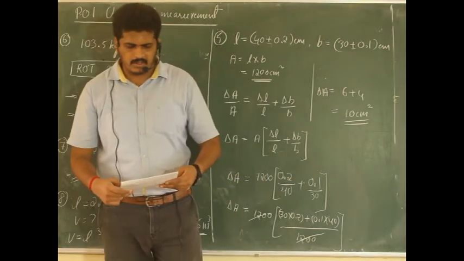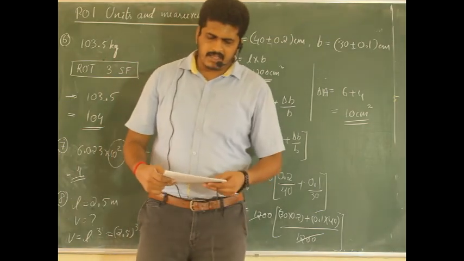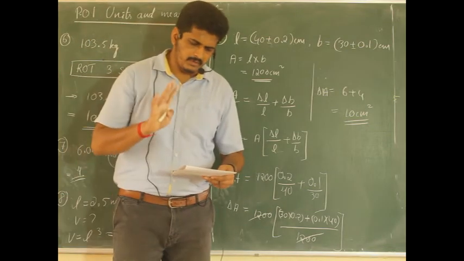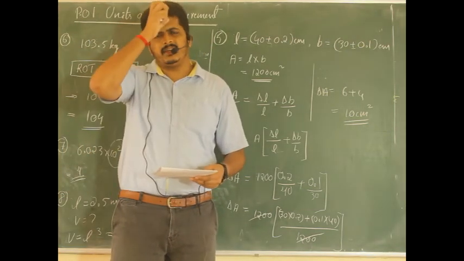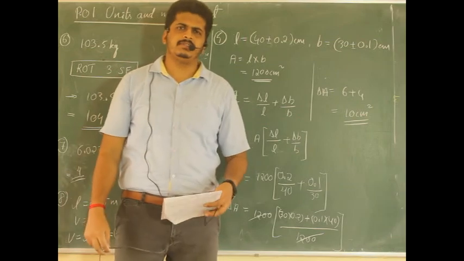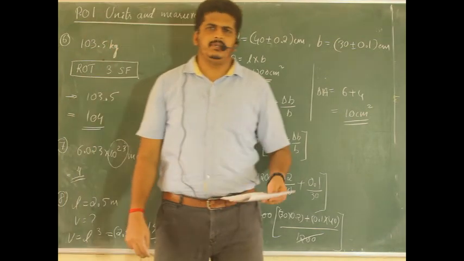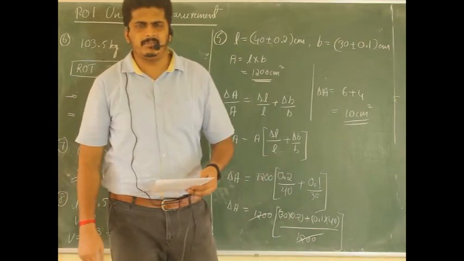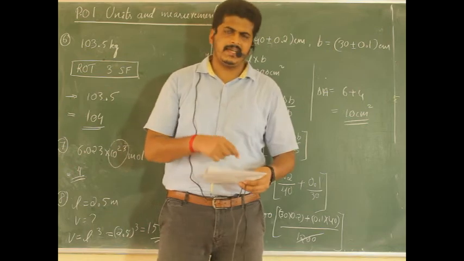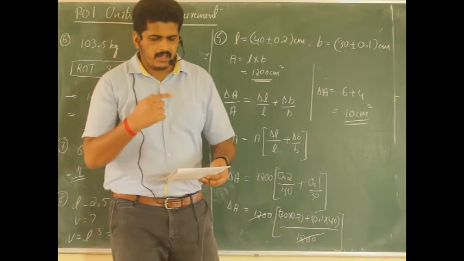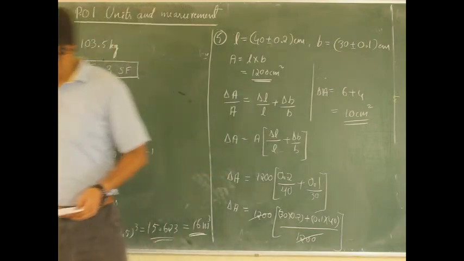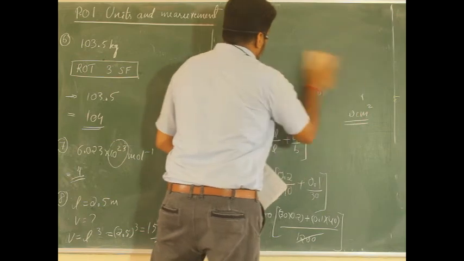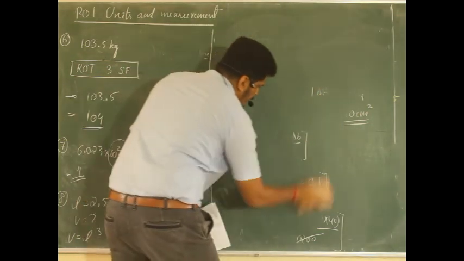The next question is the 9th question: when force is expressed in dyne, the number of significant figures is 4. You might know what a dyne actually is. There are different systems of expressing units: CGS system, FPS system and MKS. Right now it is the SI system. They have given force expressed in dyne. Dyne means CGS system. So if force is expressed in CGS system, the number of significant figures is found to be 4.